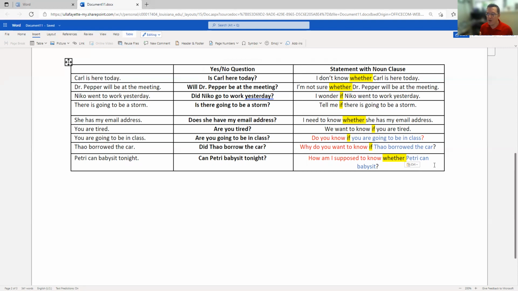If is much more common in English, especially in spoken English. Whether is usually a little more formal and will appear more commonly in writing. But even in writing, the word if is more common, but they mean the same thing.